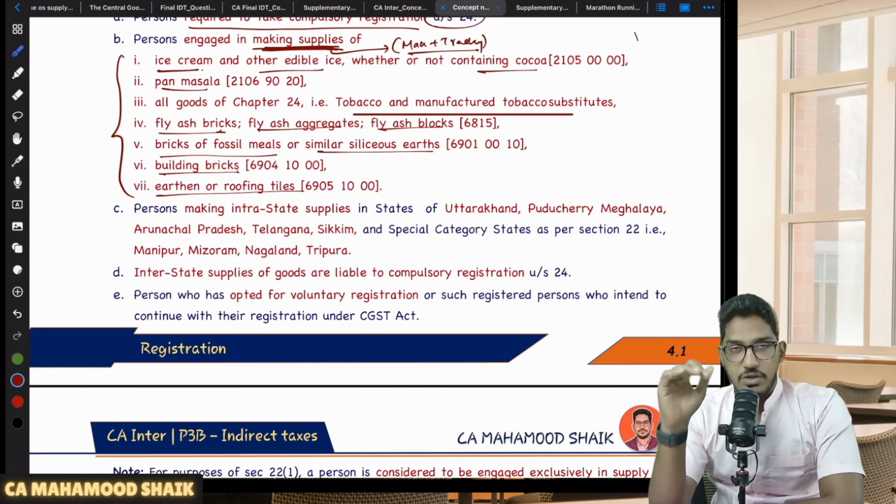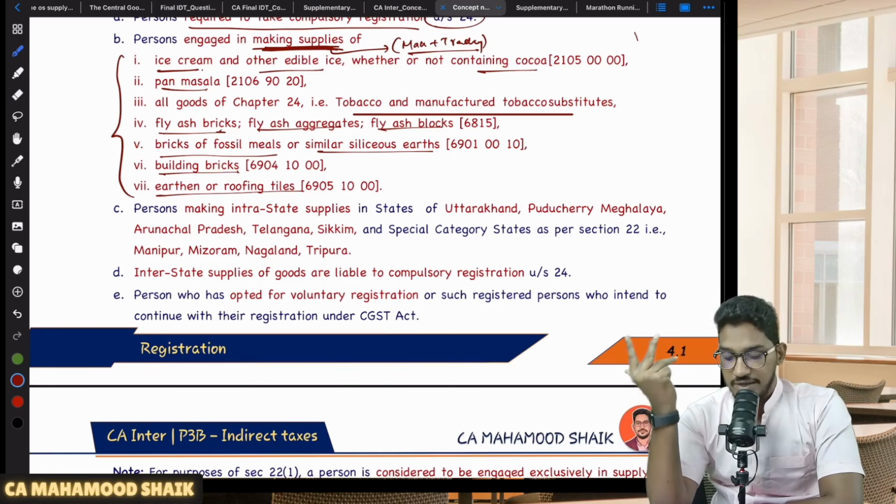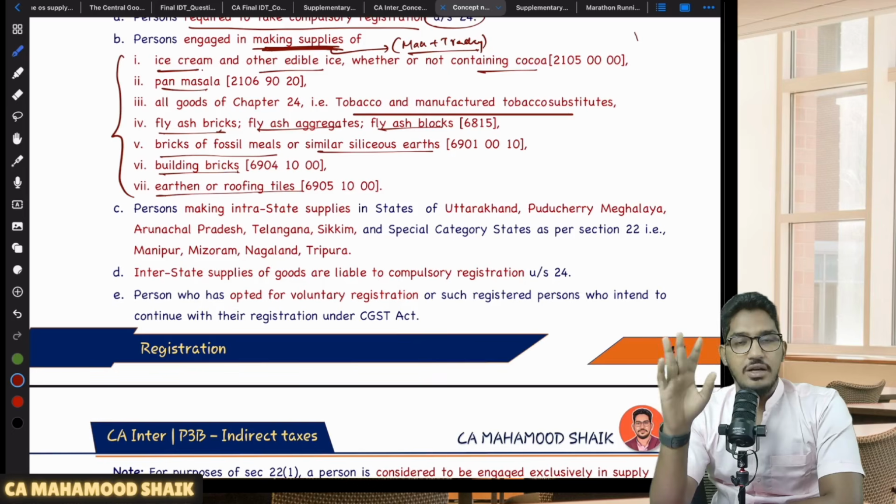So what are the products which you should not be engaged in making supplies of if you want to enjoy that enhanced threshold limit of 40? Number 1, ice cream and other edible ice, pan masala, tobacco products, fly ash bricks, fly ash blocks and fly ash aggregates, building bricks and earthen or roofing tiles. And one more thing, bricks of fossil meals and other siliceous earth. So if you are engaged in making supplies of any of the 7 products, then you can't enjoy that enhanced